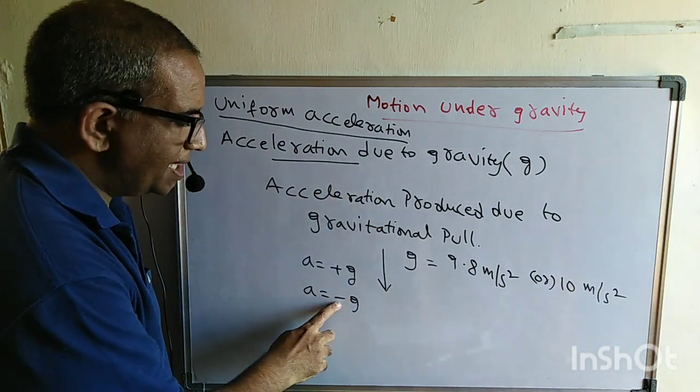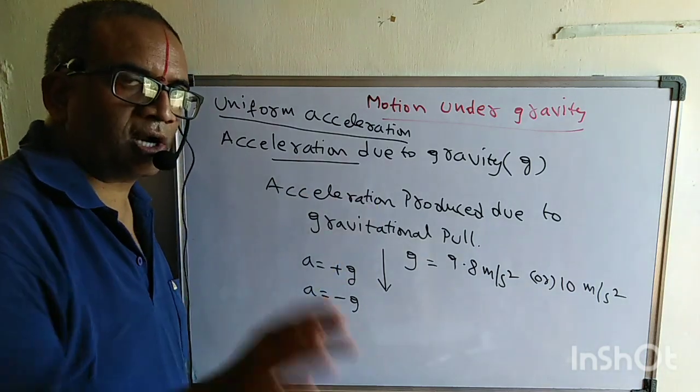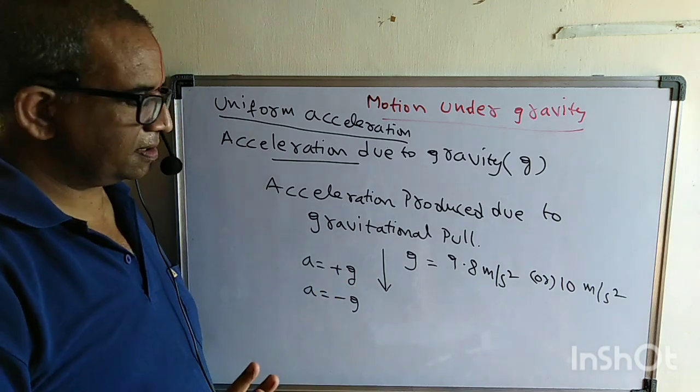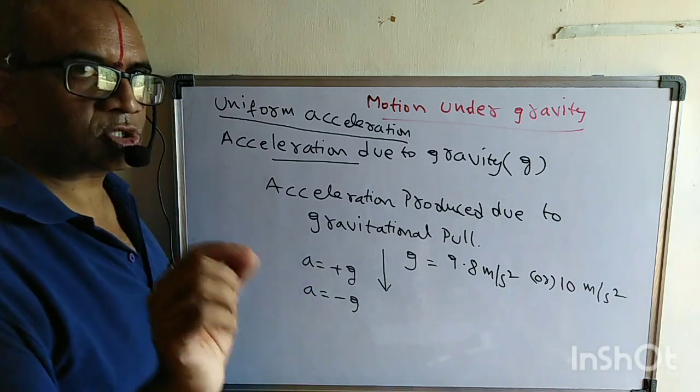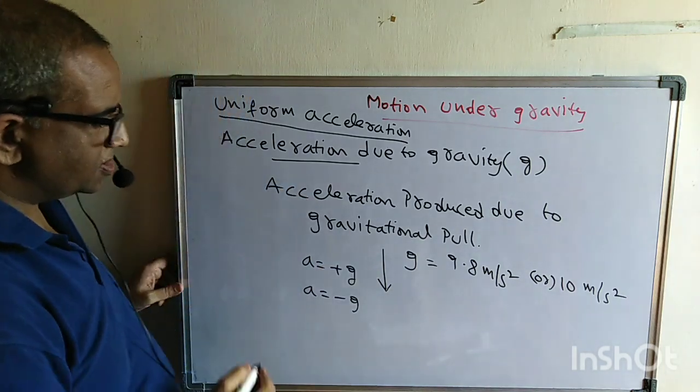Here I am writing minus G, it does not mean it is acting upward. Plus G, it is acting downward. Not like that. Please remember that particular point. And the value of G is always constant at a place.